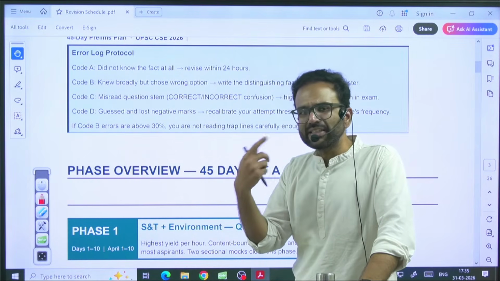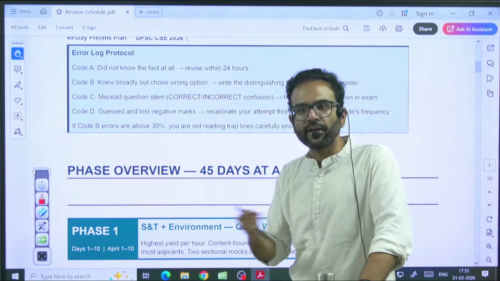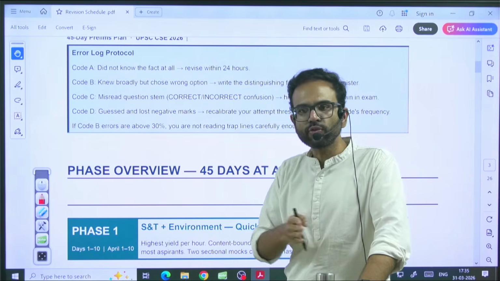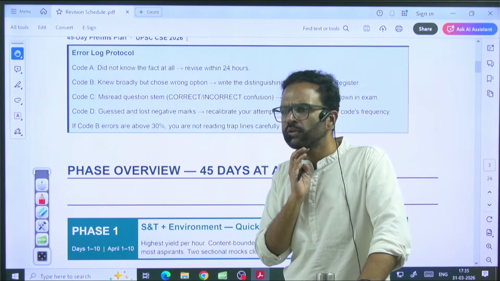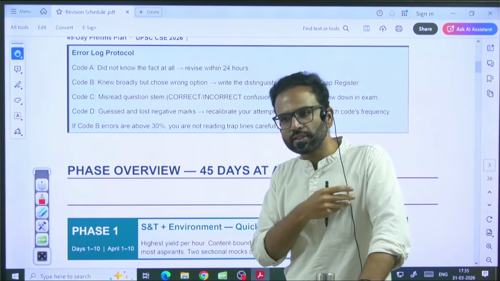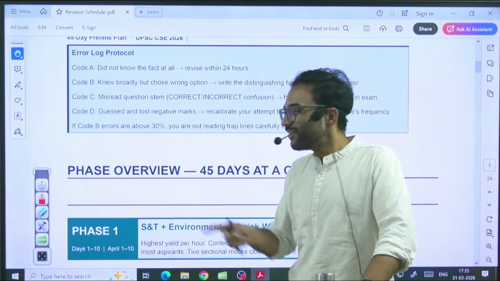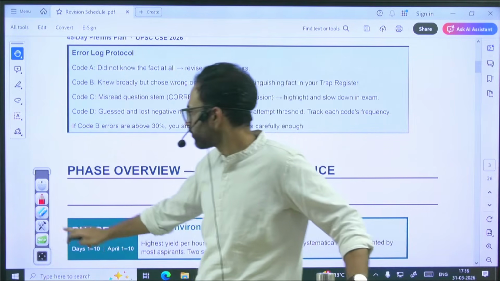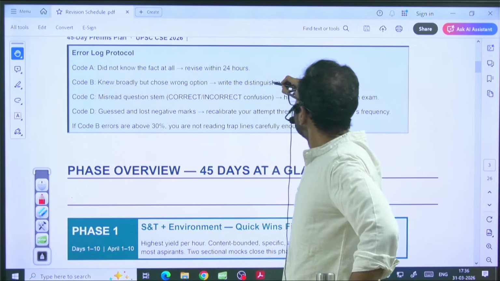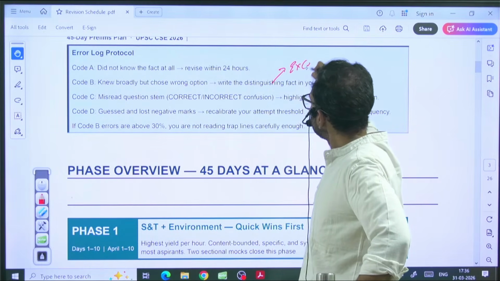Divide them chapter wise and write these wrong assumptions chapter wise or theme wise. This should be the first area of revision in your last minute. From May 10th to whenever the exam is, May 24th, right? So in those 14 days, this category B is where you can't afford to make mistakes. So revise that Excel sheet very carefully.